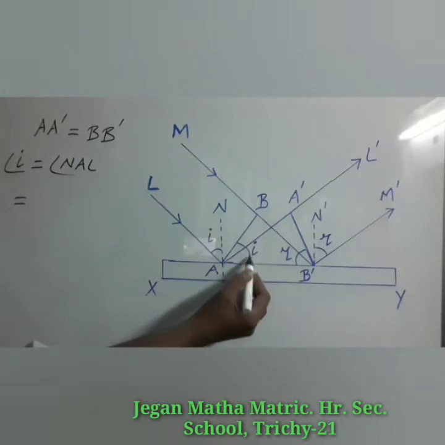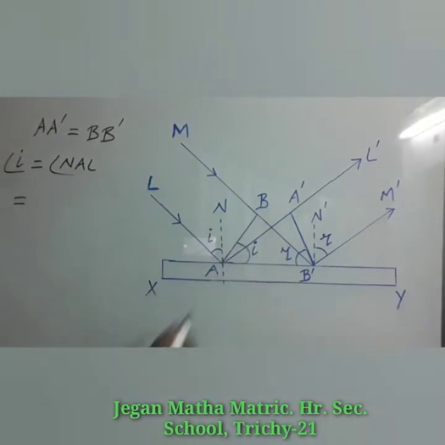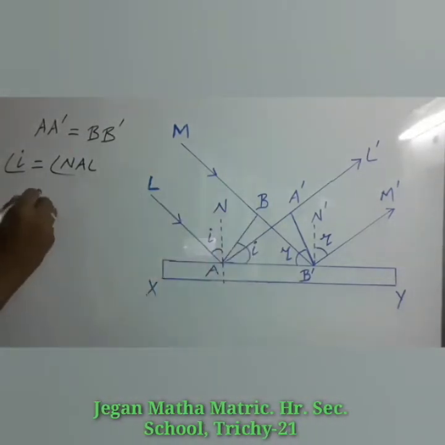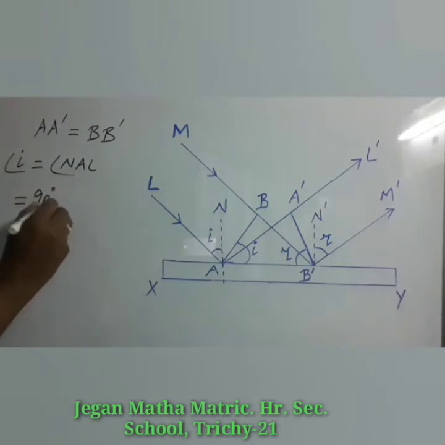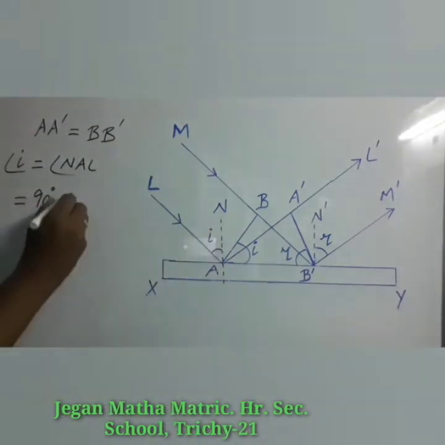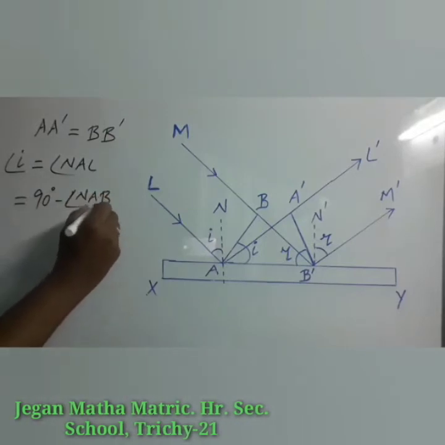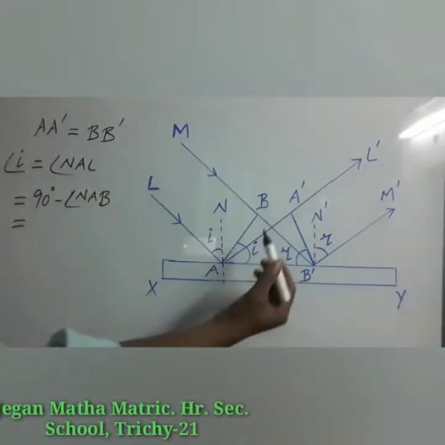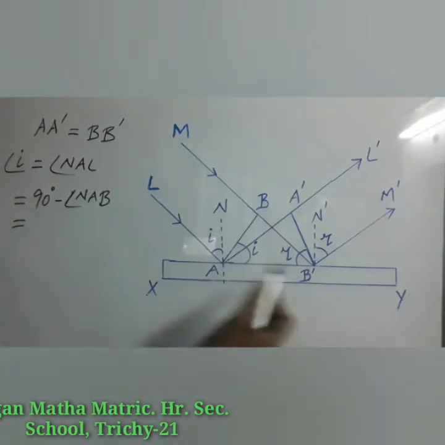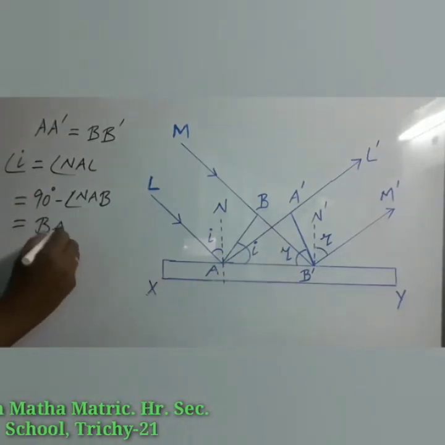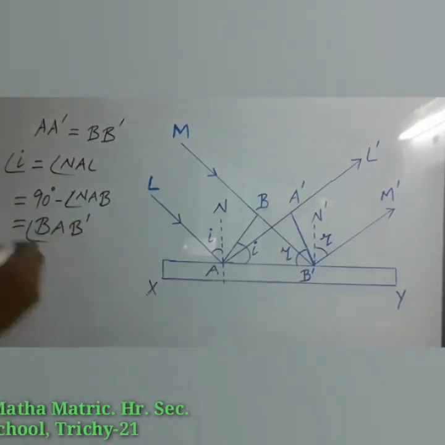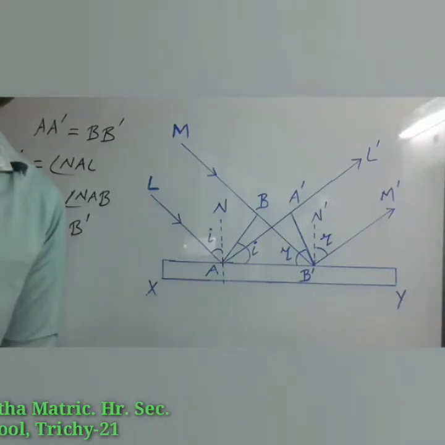Then only you can find the angle of incident I. So it can be written as 90 minus NAB, which is equal to angle BAB dash.